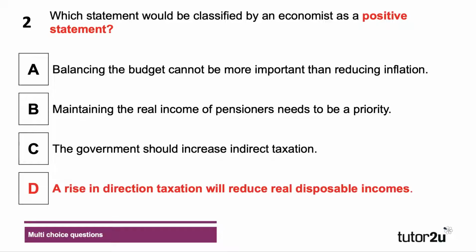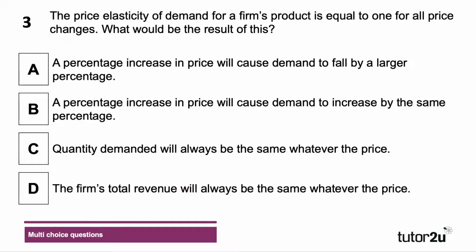The first 3 are normative. Balancing the budget cannot be more important than controlling inflation. Maintaining the real income of pensioners needs to be a priority. The government should increase indirect taxes such as VAT. All of those carry a value judgment and are therefore normative. D is positive. It's a statement of economic analysis. A rise in direct tax will reduce real disposable incomes.